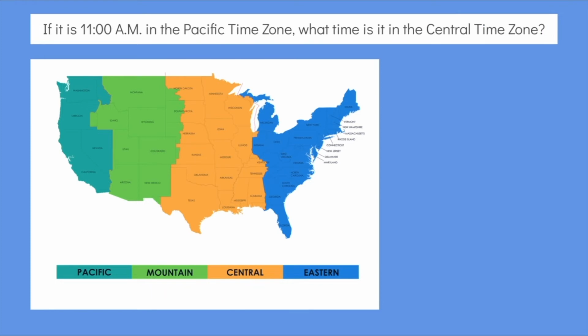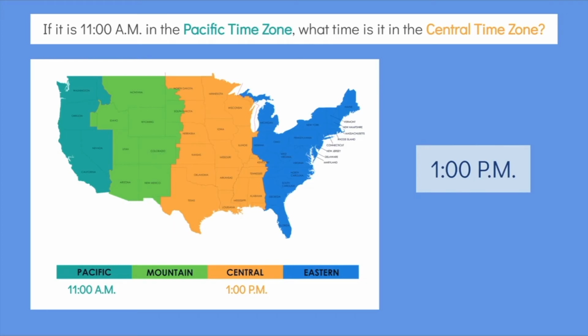Let's try another one. If it is 11 a.m. in the Pacific Time Zone, what time is it in the Central Time Zone? First, let's compare these 2 time zones on the map. The Pacific Time Zone is the furthest to the west, and the Central Time Zone is 2 time zones to the east. That means that the Central Time Zone is 2 hours ahead of the Pacific Time Zone. 2 hours later than 11 is 1. 1 a.m. or p.m.? That's right, p.m. After 11 a.m., the next hour is 12 p.m. or noon, followed by 1 p.m. So 11 a.m. Pacific Time is 1 p.m. Central Time.